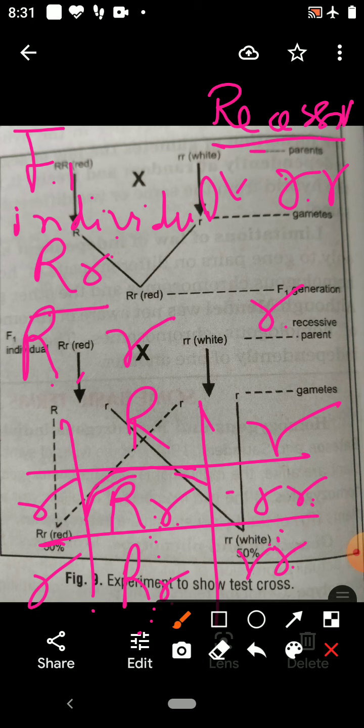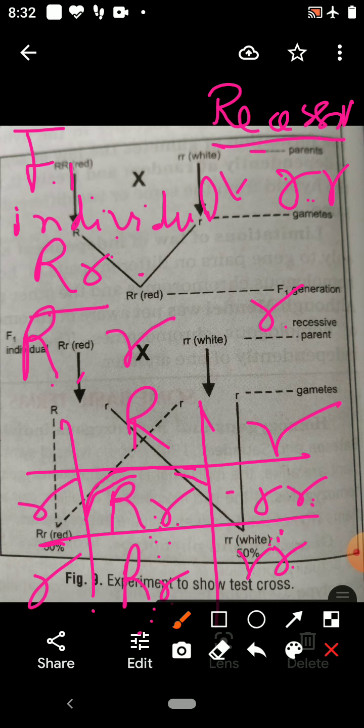We cannot get the phenotype of both parents. But here, when there is a cross between the F1 individual and the recessive parent, we get 50% red and 50% white. So this is called test cross.